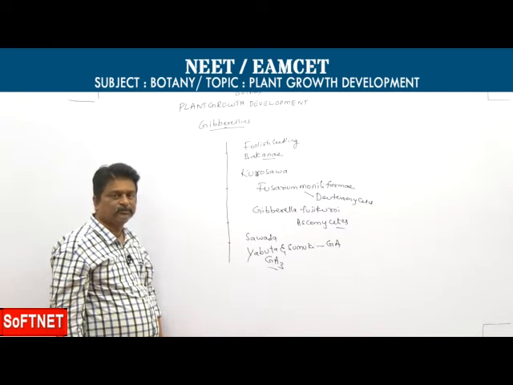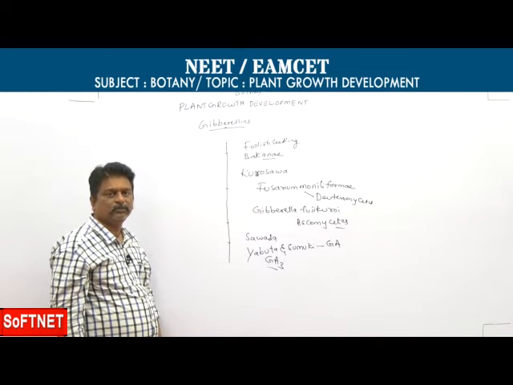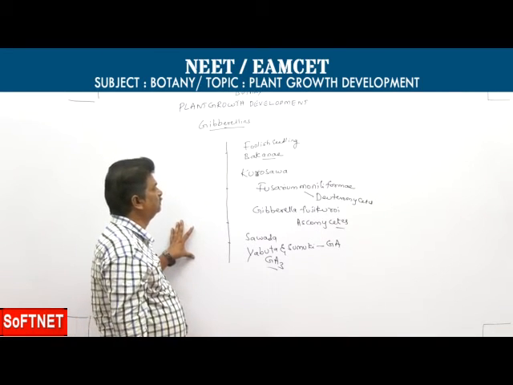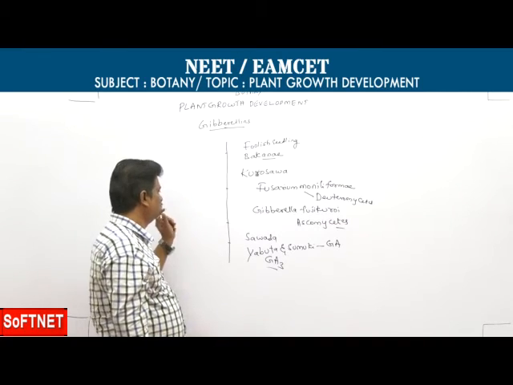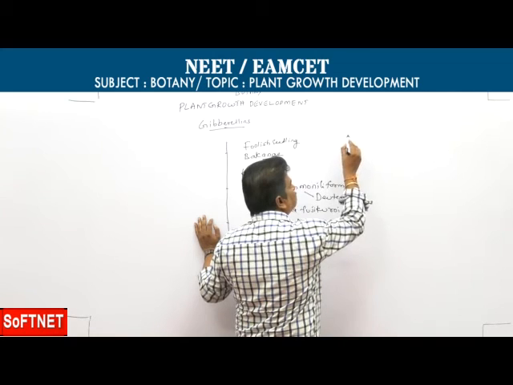Auxins, on the other hand, are nitrogen-containing phytohormones, and they show polar movements.